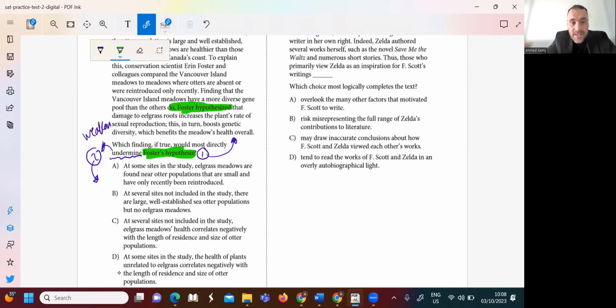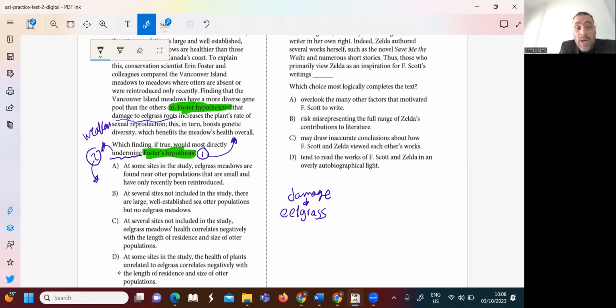Foster hypothesized that damage to eel grass roots. Okay, so eel grass roots, if they are damaged. Okay, I don't understand the meaning, but let's focus only on the hypothesis. What will happen?